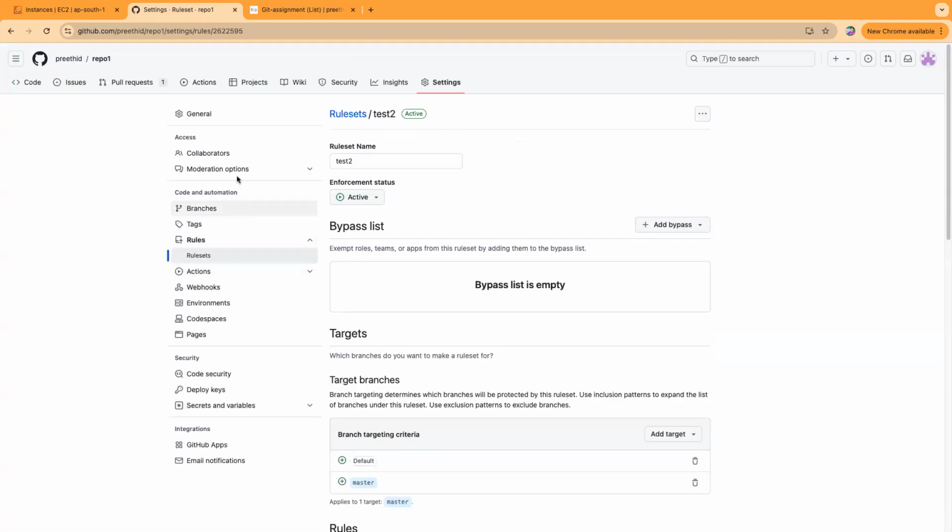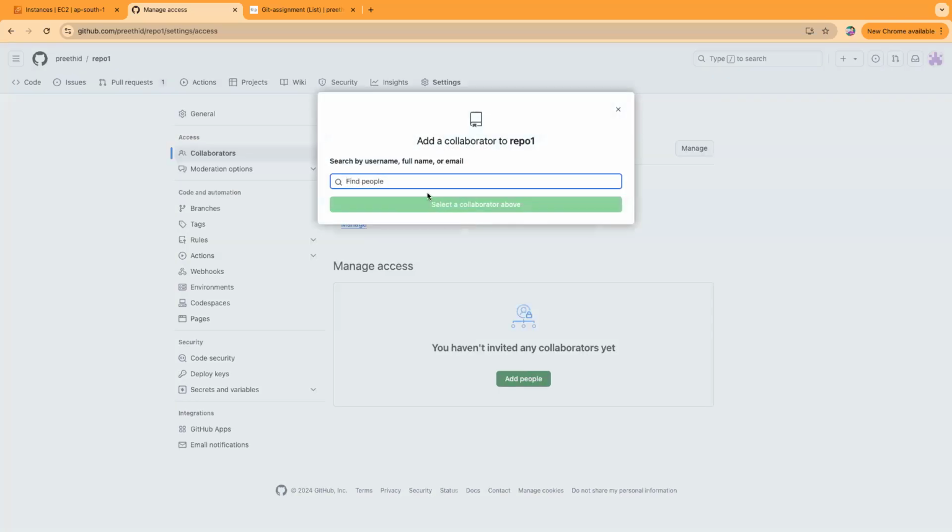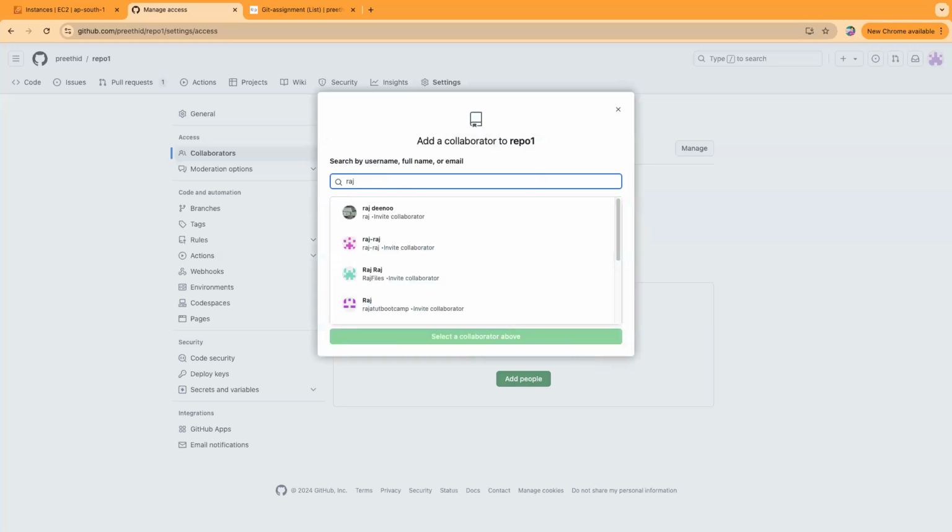Here, in the collaborators under access, you have add people. You can add people. It's a public repository. If you want to add people, find the people. If you have someone, you can add them. There were different people with this name. I don't know them, but that's how you can add it.